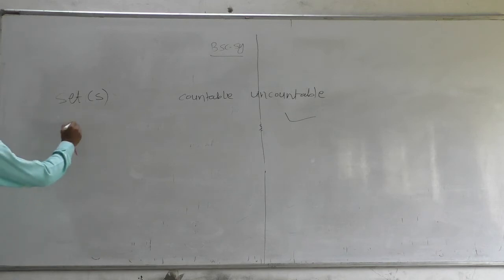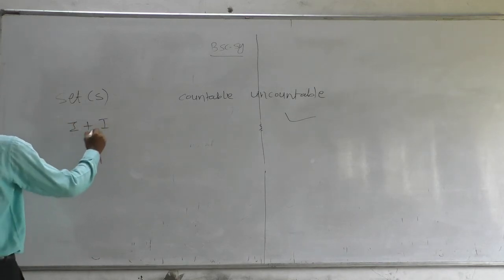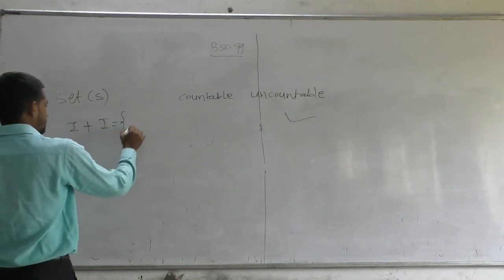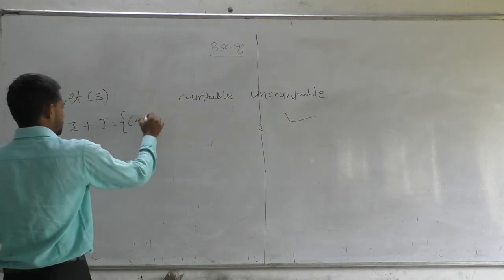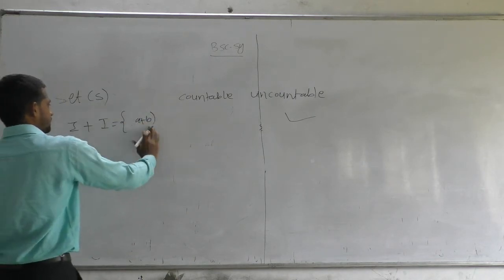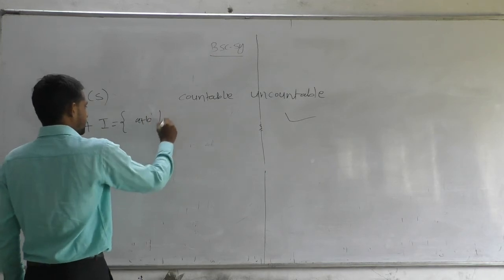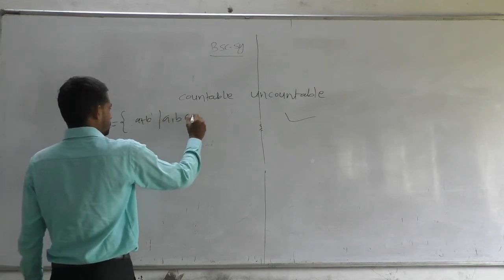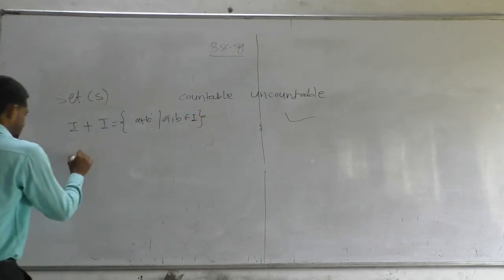Now, I plus I, which is defined as the set of a plus b such that a, b belong to the set of integers.